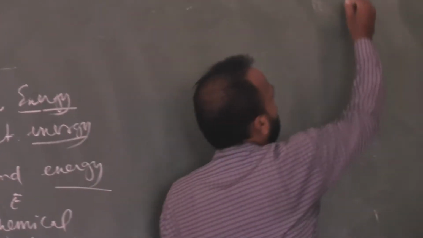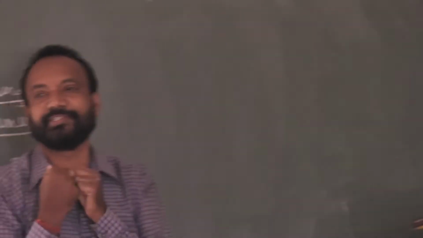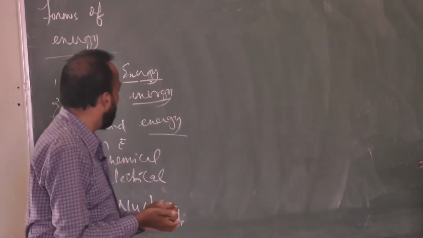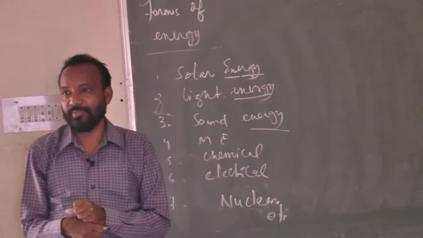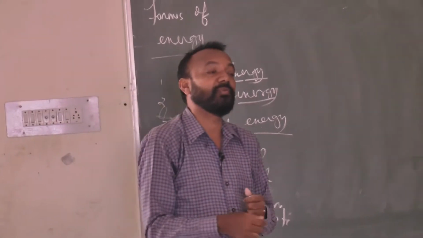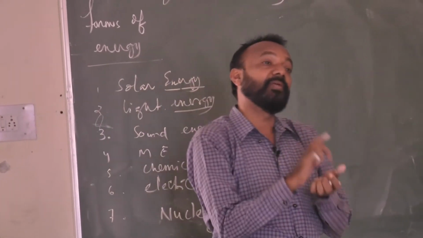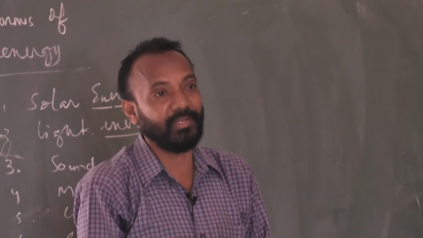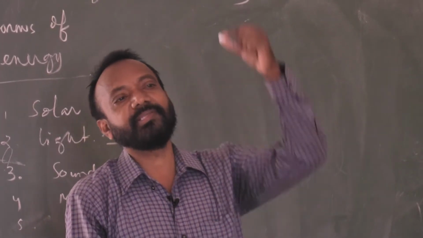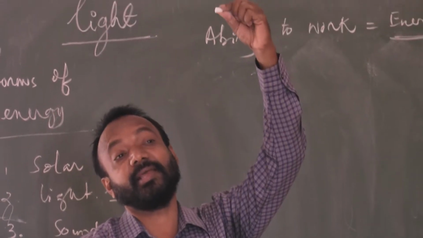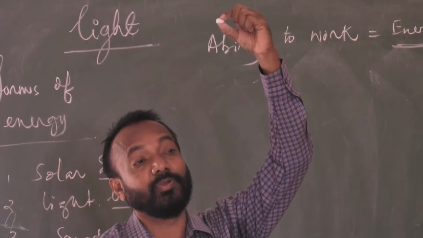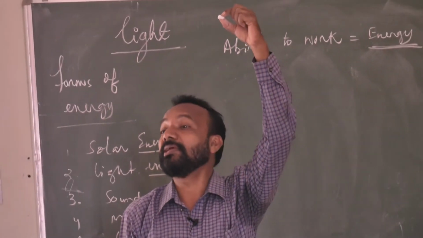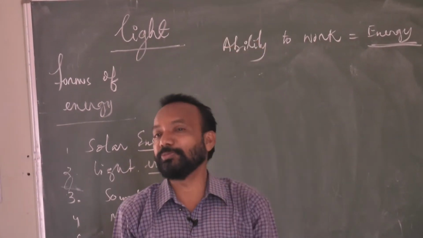So there are different forms of energy. Suppose I want to produce heat, that is heat energy. I want to produce any kind of motion. Suppose a body is moving from one position to another position, the amount of energy produced by it, or that you can feel, is called mechanical energy, kinetic energy. Now this body is at rest at a particular position. The energy possessed by the body due to its position, due to its configuration, is called potential energy.